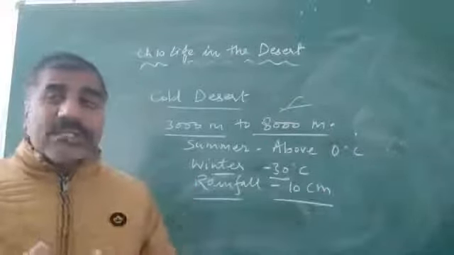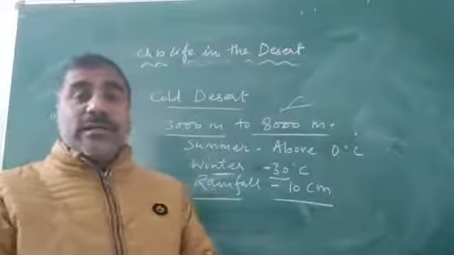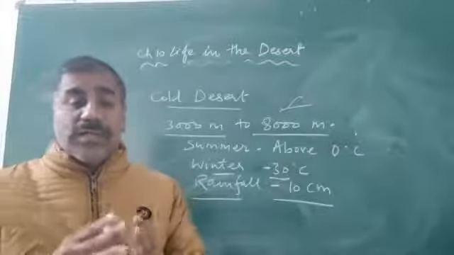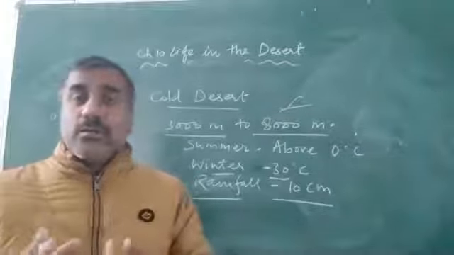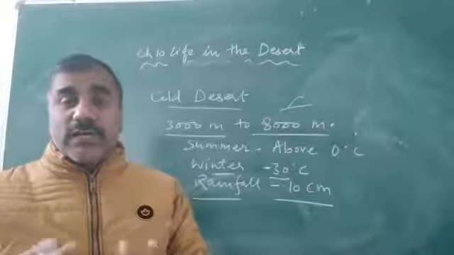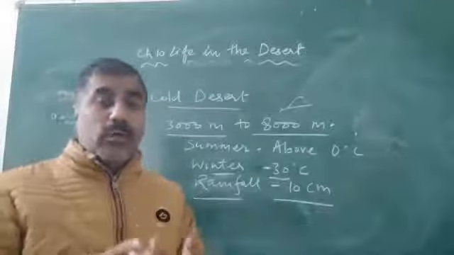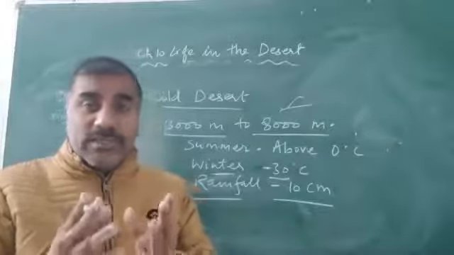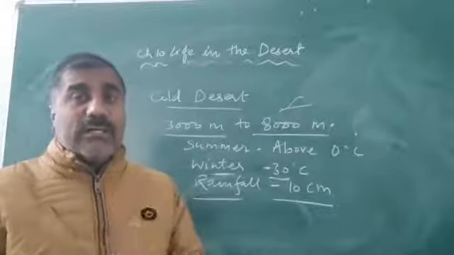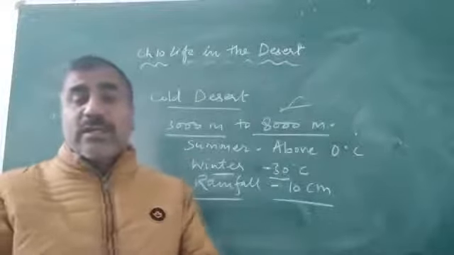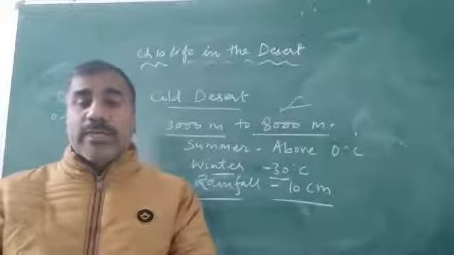Which type of vegetation is found in that area? Mostly vegetation which can grow in the cold temperature, which can grow near the glacier. Mostly willows are popular. Willow trees are famous for making cricket bats. So willows are popular in that area.